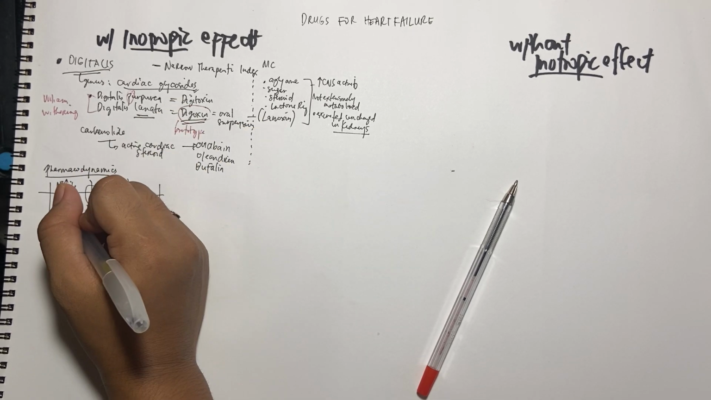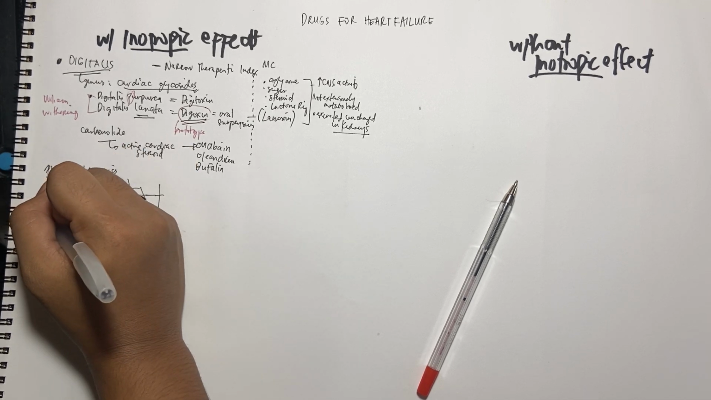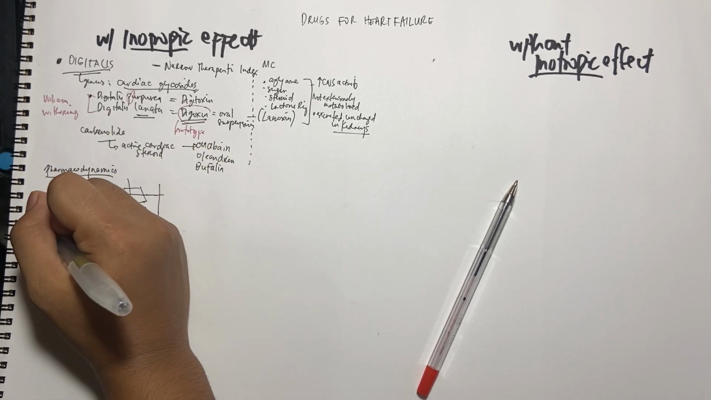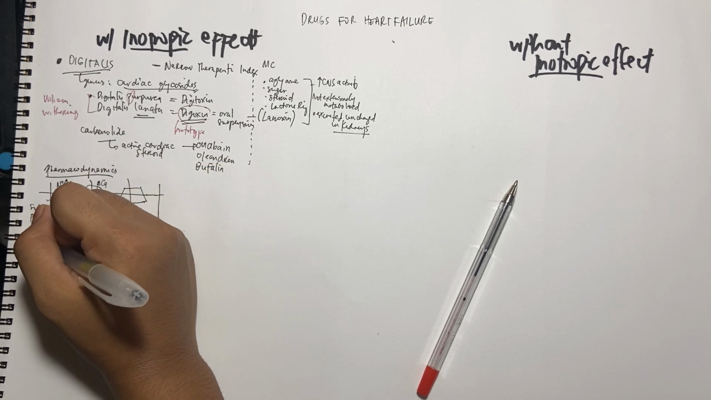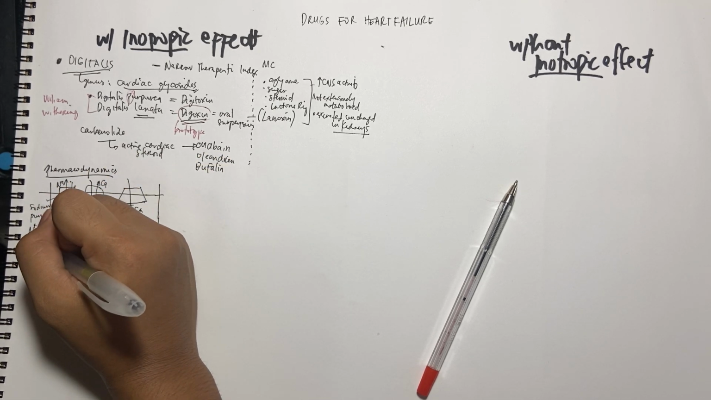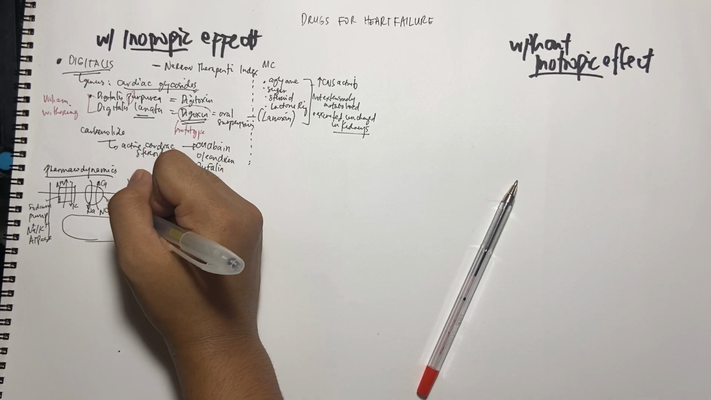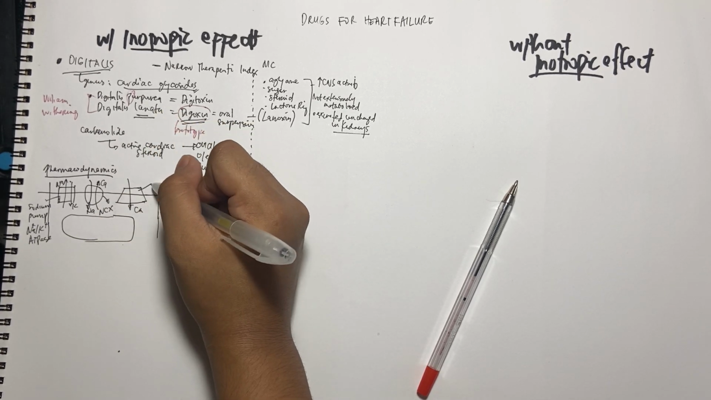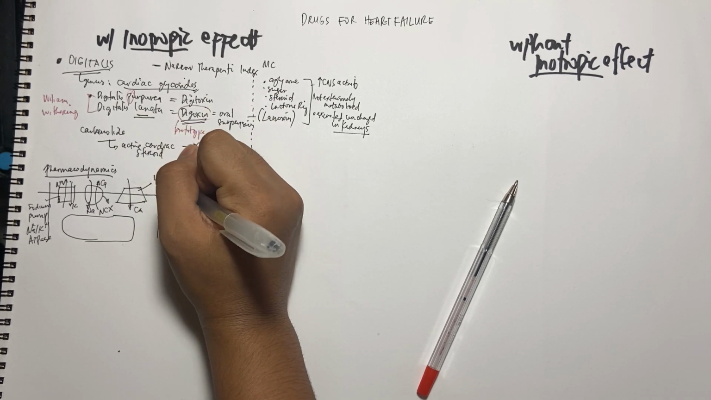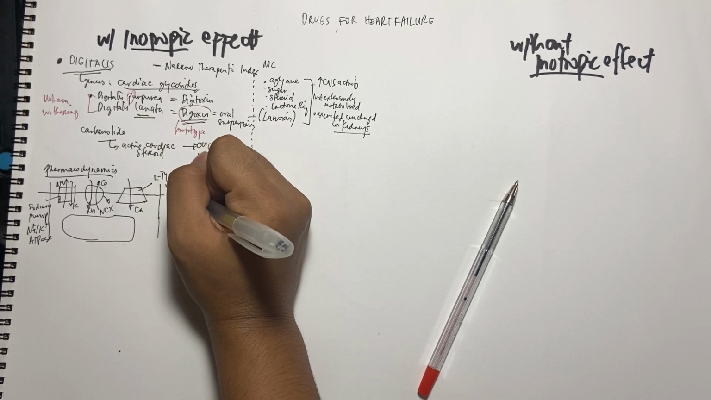Who are these three? First, this one is called the sodium pump, or the sodium potassium ATPase. And this one is what you call NCX. What is that? Sodium calcium exchanger. And then this one is what you call the L-type voltage gated channel.